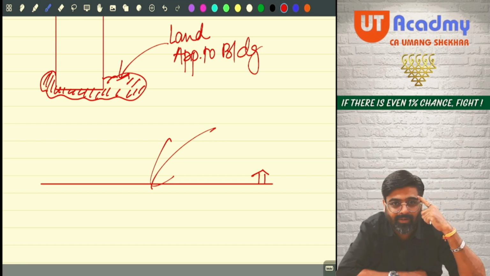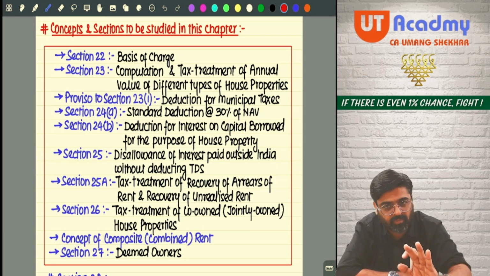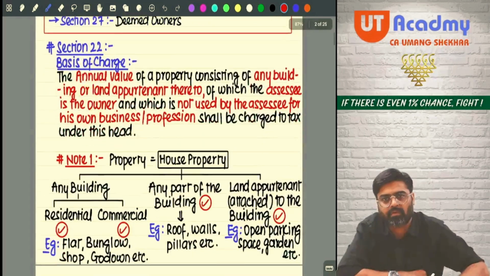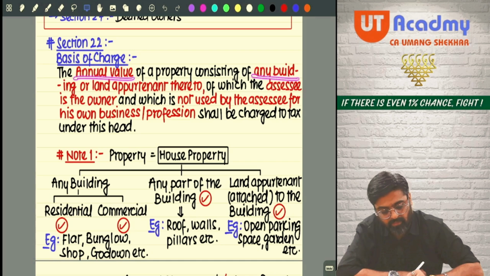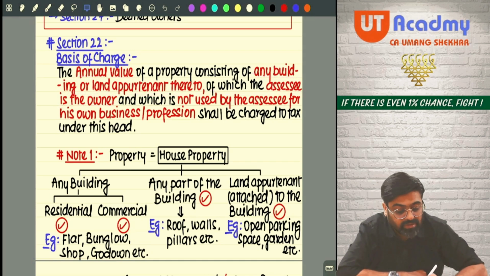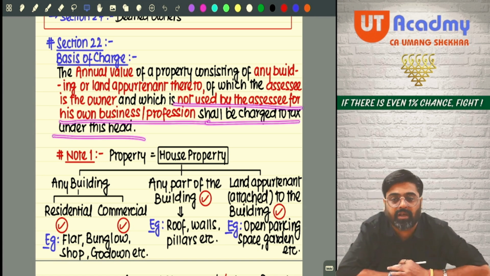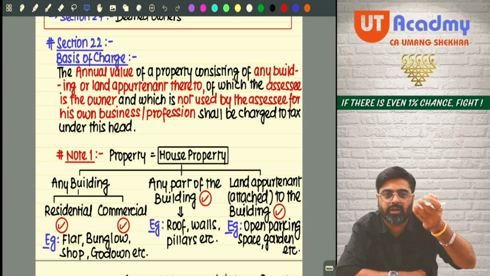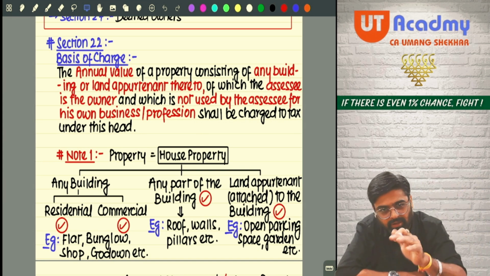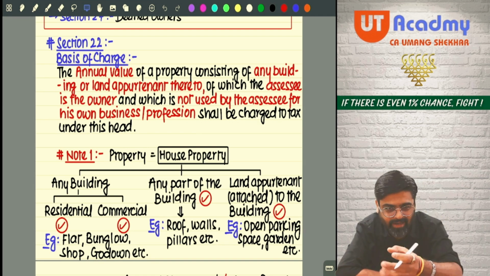Inside, no? So whatever I have been speaking in front of you, don't worry. Don't worry. See, first point, section 22, basis of charge. The annual value of a property consisting of any building or land appurtenant thereto, of which the assessee is the owner and which is not used by the assessee for his own business or profession, shall be charged to tax under this head. This is something which I already wrote. Written in a good handwriting over here. That's it. Written by me only. But in good handwriting. Okay.